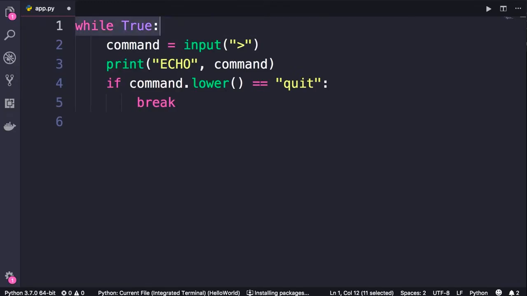Just be aware of these infinite loops. Because they run forever, you should always have a way to jump out of them. Otherwise, your program will run forever. And this can sometimes cause issues, because if you're executing operations that consume memory, at some point your program may run out of memory and crash.